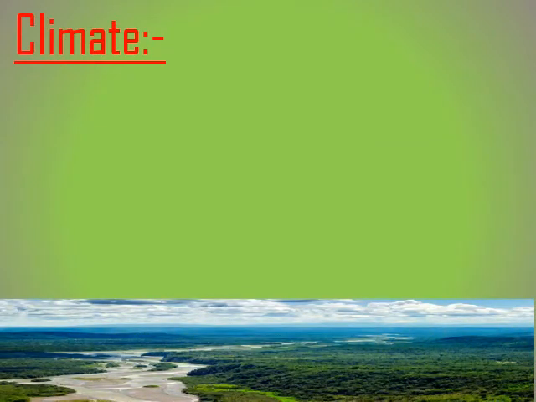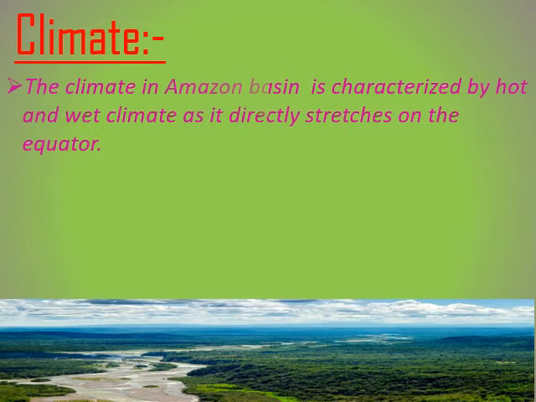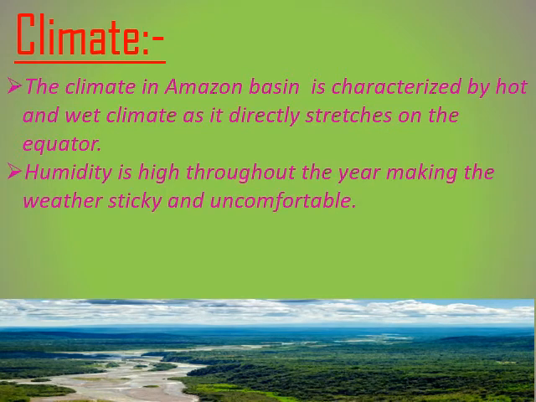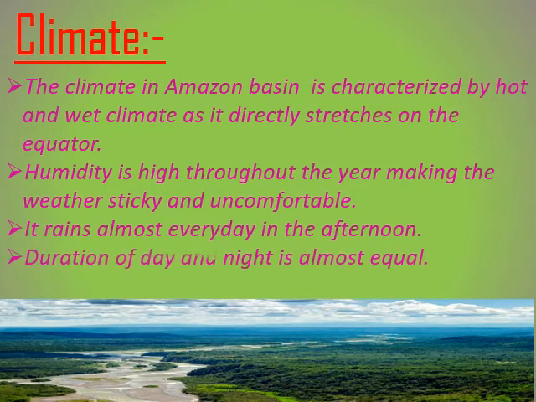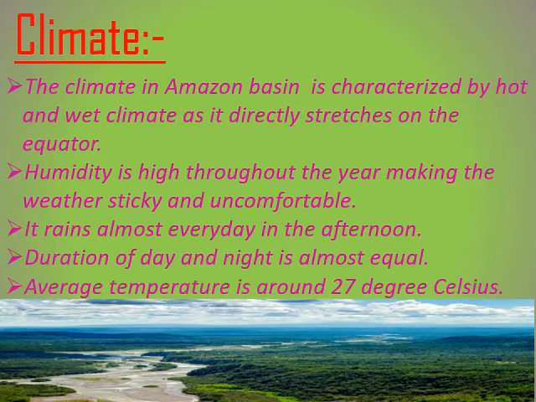Climate. Now let us see how is the climate in the Amazon basin. In Amazon basin the climate is very hot and wet. Humidity is very high in the atmosphere, making the weather sticky and uncomfortable. Apart from that, it rains almost every day in the afternoon and the duration of day and night is almost equal. The average temperature in Amazon basin is around 27 degrees Celsius.